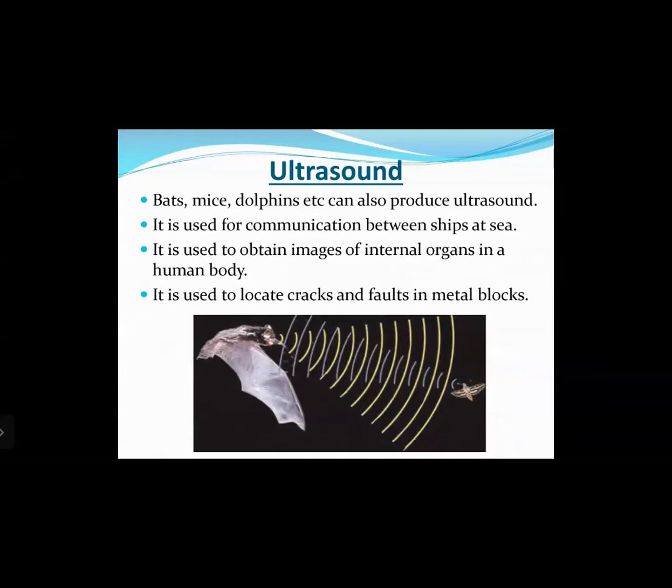Then ultrasound is used for communication between ships at sea. Then ultrasound is used to obtain images of internal organs in a human body. That technique is made use of in sonography. Then next, it is used to locate cracks and faults in metal blocks. Right, as you can see here in the diagram, the bats use the ultrasound generated by them to locate the prey that they want to eat. Okay, so a small insect which is a food of the bats can be spotted by the echoes generated from the ultrasound which are generated by the bats. And by listening to the echoes, the bats can pinpoint the location of the prey, which is the insect.